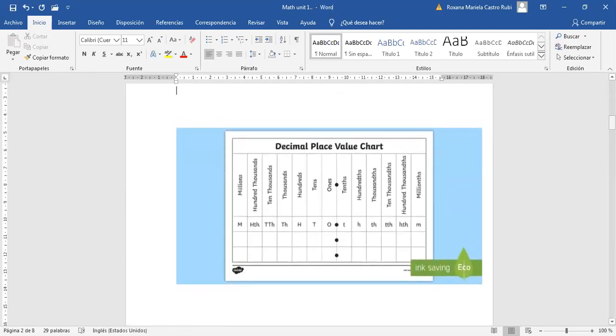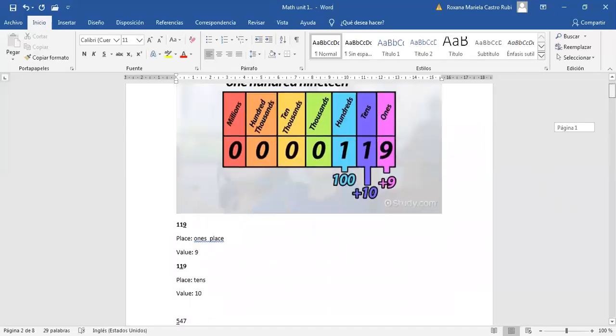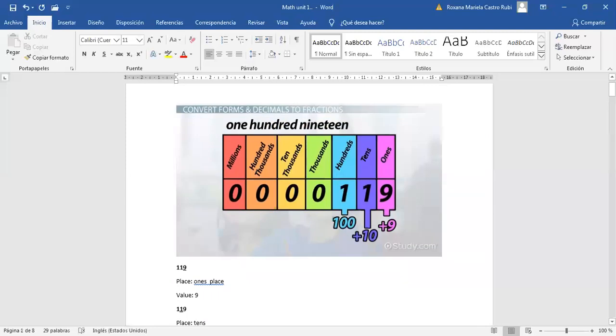Excellent. As you can see here, we have the decimal place value. Look, in this one, we have the decimal point. As you can see in the first one, we started with ones, tens, hundreds, thousands, ten thousands, hundred thousands, and millions.